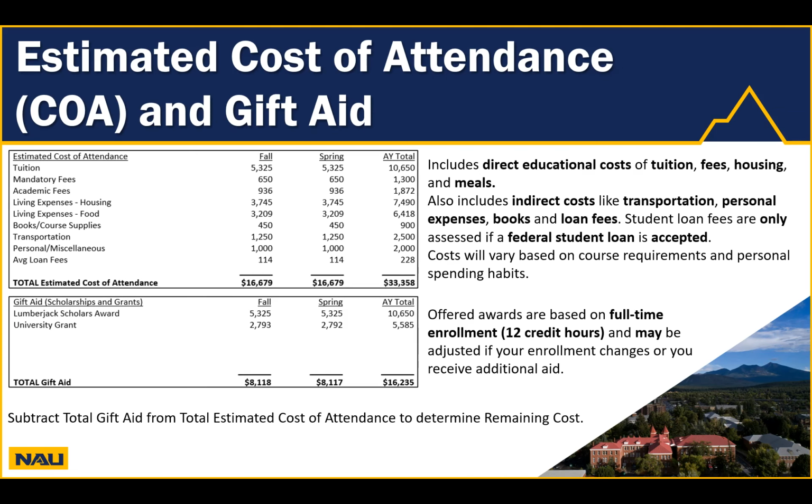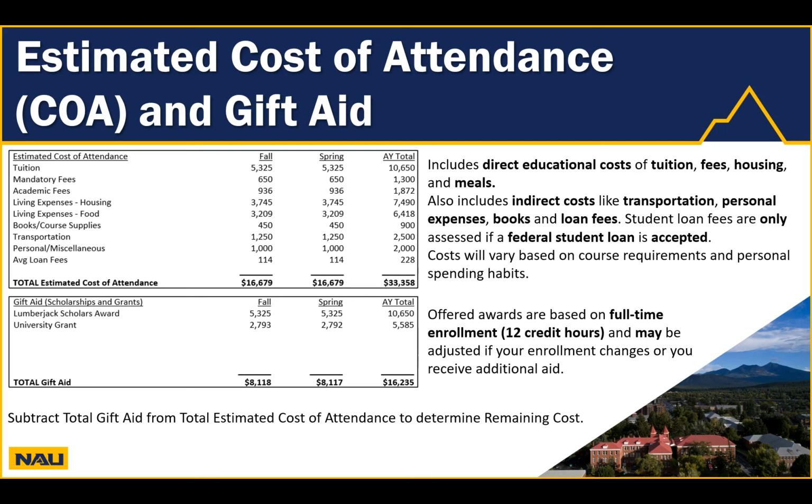The first step in calculating your remaining cost is to start with your cost of attendance and subtract from it the total amount of gift aid that you were offered. As a reminder, your cost of attendance includes both direct and indirect costs that were discussed in Module 1. Direct costs include tuition, fees, housing, and meals. Indirect costs include additional items such as transportation, personal expenses, and books.